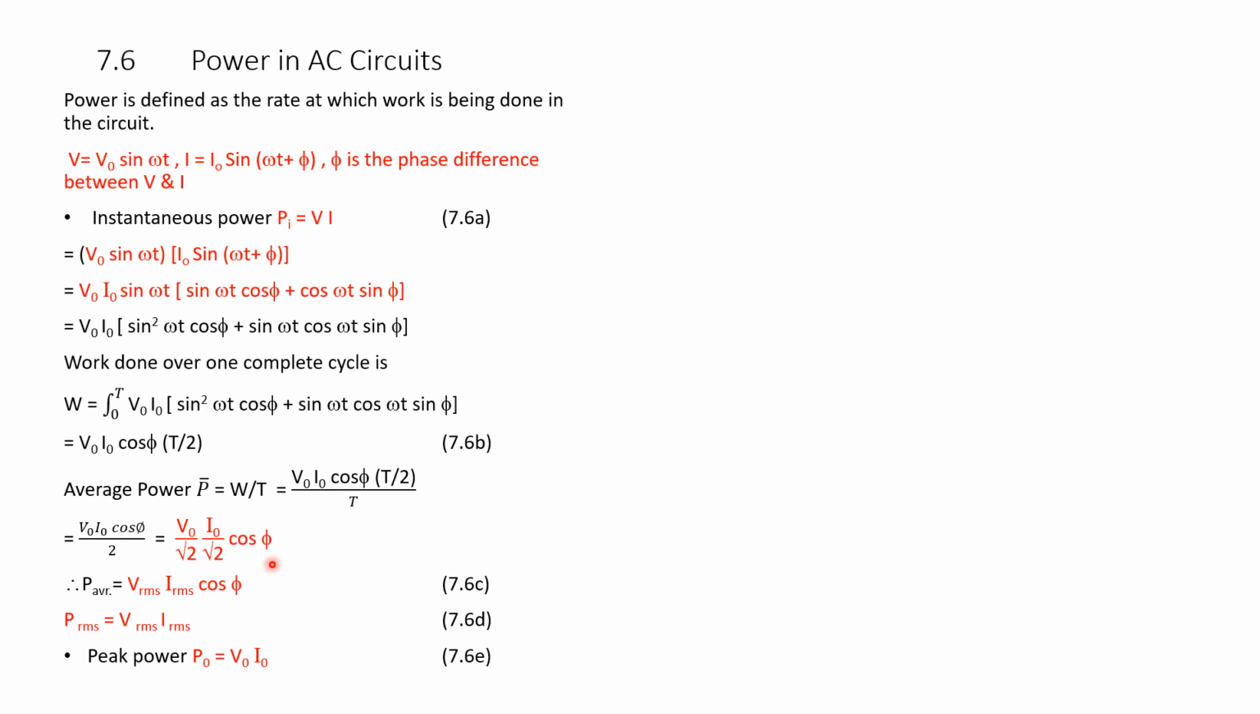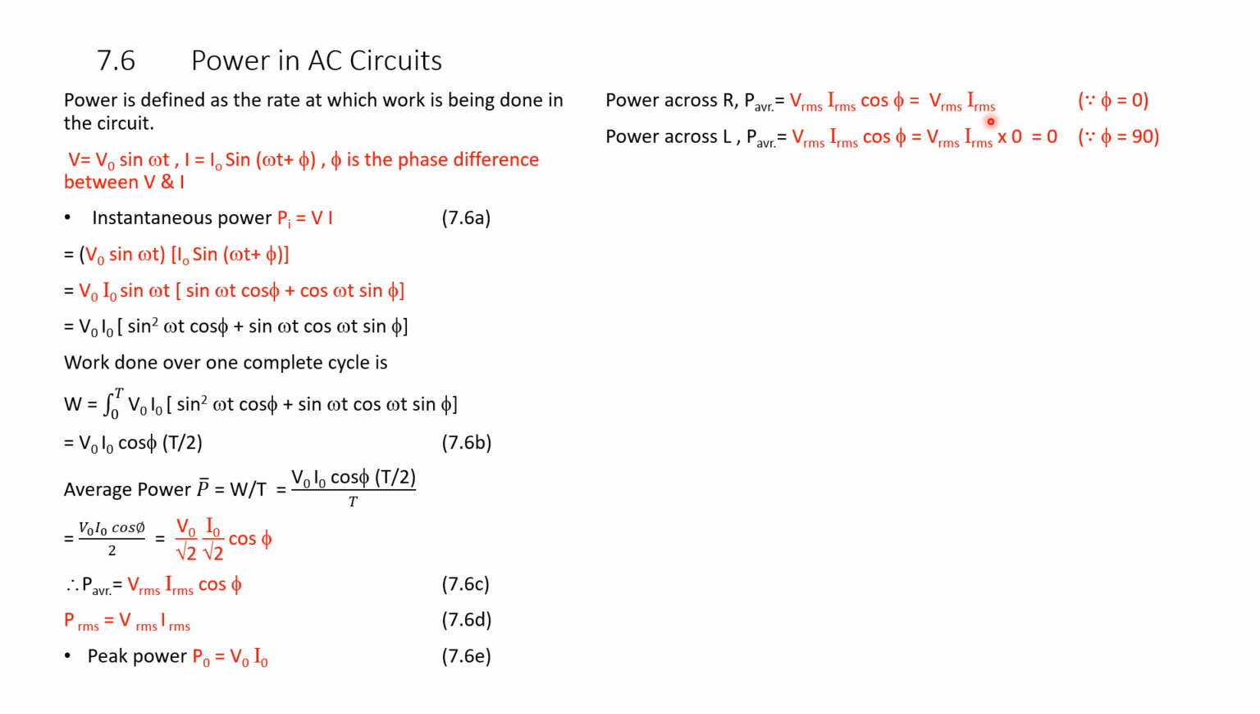For calculating the peak power, when cos phi is 1, the peak power P naught is equal to V naught I naught. Power across R is given, when phi is 0, by Vrms into Irms cos phi, that is equal to Vrms into Irms, root mean square.